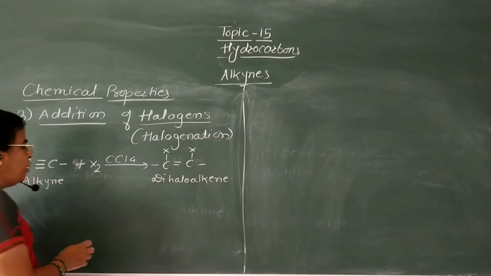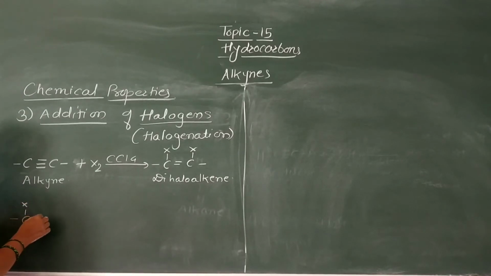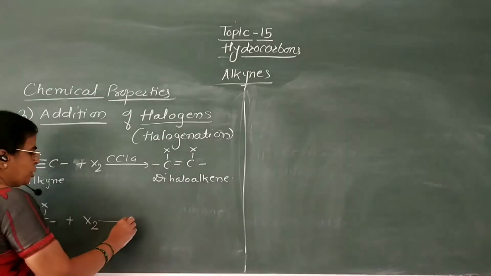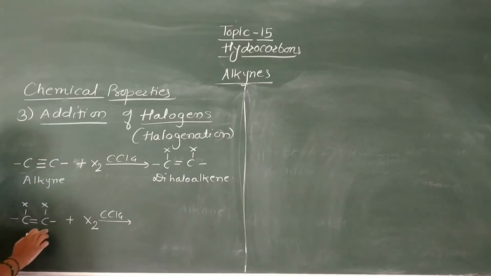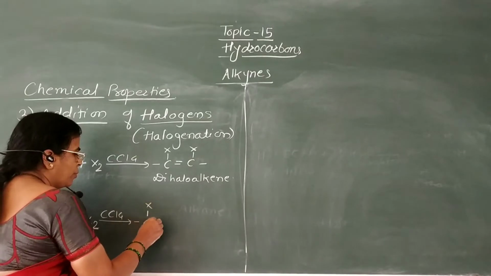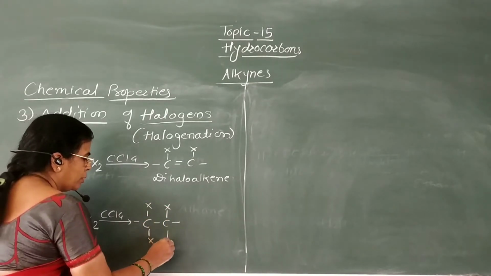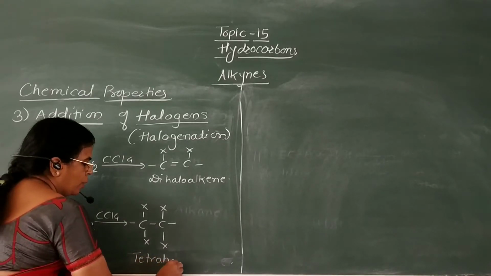This dihaloalkene again undergoes addition of second molecule of halogen in presence of CCl4. Now here addition of this X2 molecule takes place across the double bond to form tetrahaloalkane.